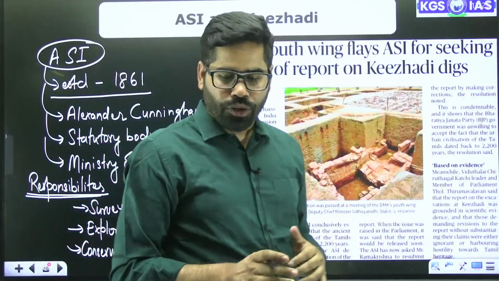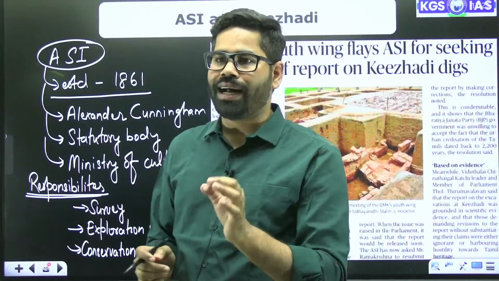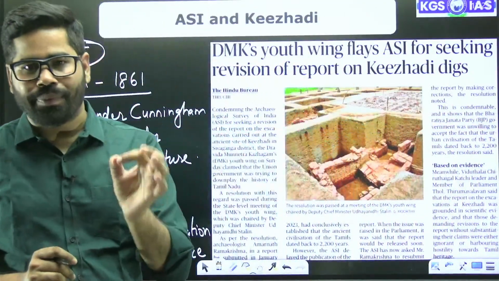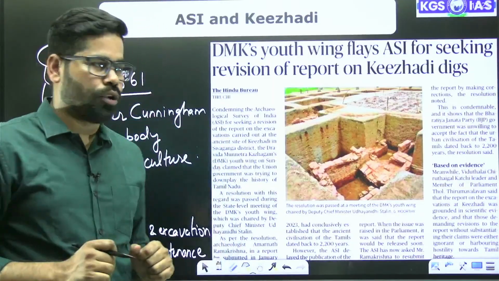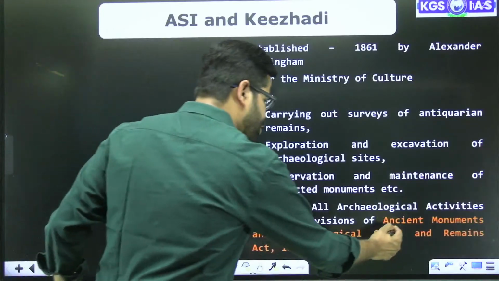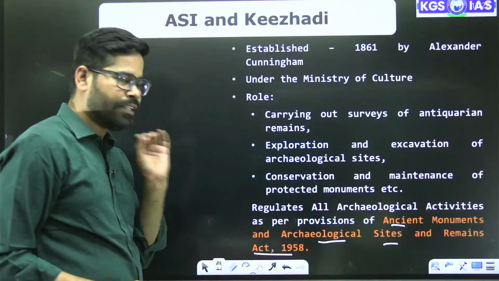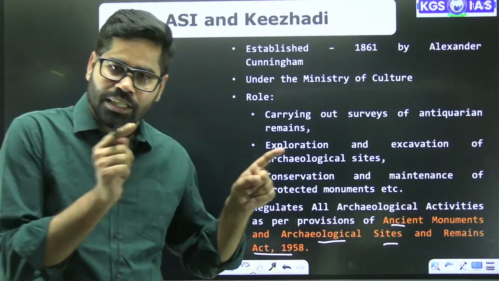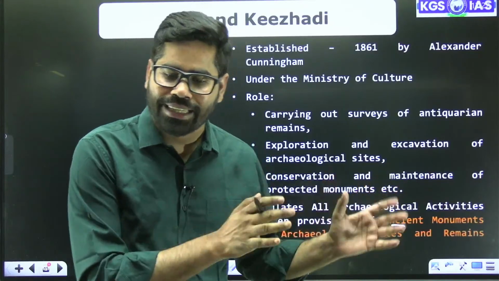There is an act, the Ancient Monuments and Archaeological Sites and Remains Act 1958. Under the provisions of this act, it is safeguarding all the important heritages of India.